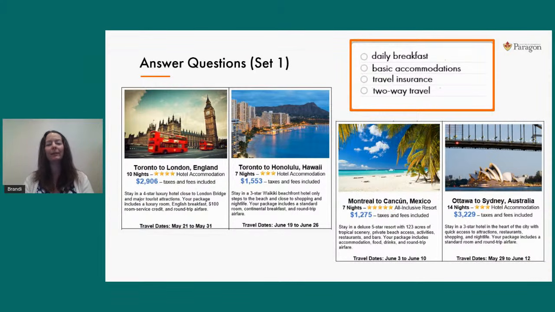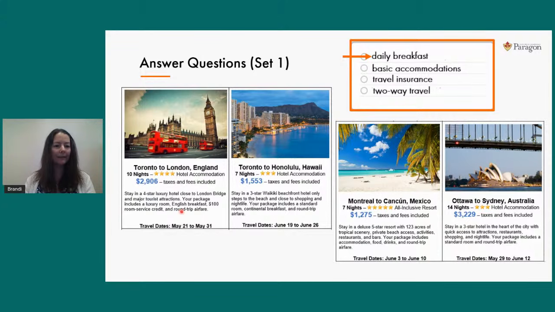You can see the answer choices above there in orange, just to keep us on track. So I guess really, we're just going to go through them one at a time. Again, our goal is to find the idea that is true for every single answer. Okay, so I'm going to use my little laser pointer here to go through this part quickly. So we'll start over here, and we're looking for evidence of breakfast every day included in the package. And as we quickly scan this part of the text, I see the word breakfast. So this one works. If we can find breakfast in the other 3, answer A is correct.